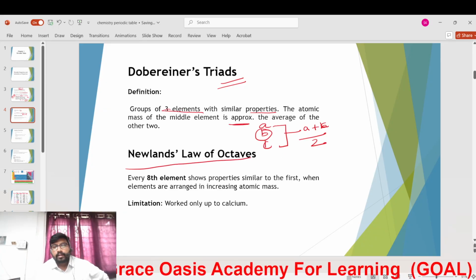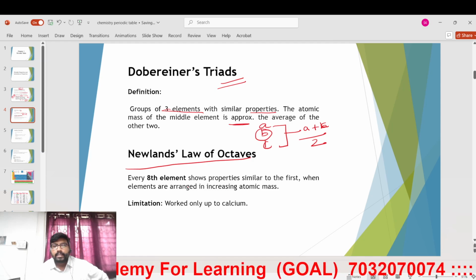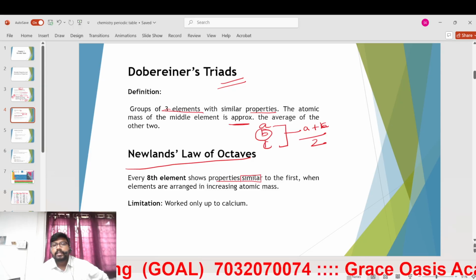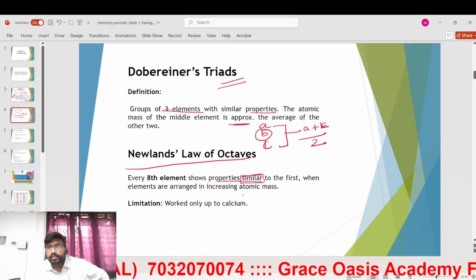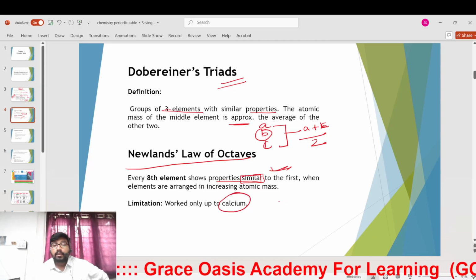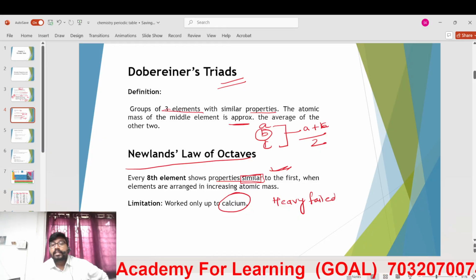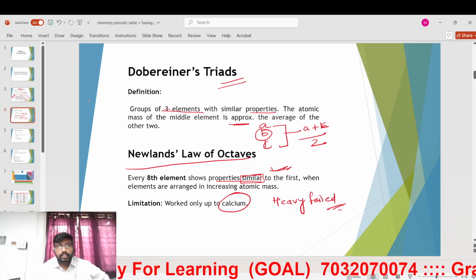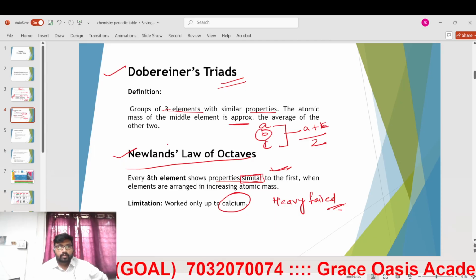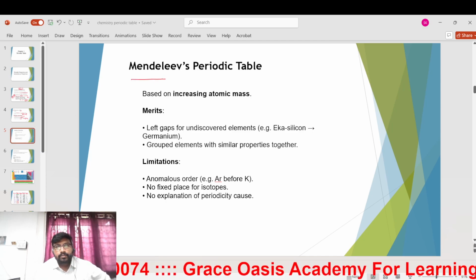Next, Newlands' law of octaves. What he tried to do was propose that every eighth element shows a similar property. But it failed for the materials which are heavy. So in that way, Dobereiner and Newlands both failed. These two were attempts.